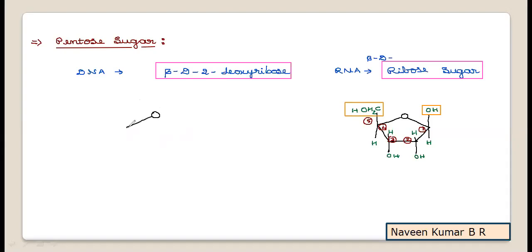Now, if we take the beta D-2-deoxyribose, again the positions and everything are the same. I will give the significance of this second position, because here lies the difference between the structure of DNA sugar and RNA sugar.